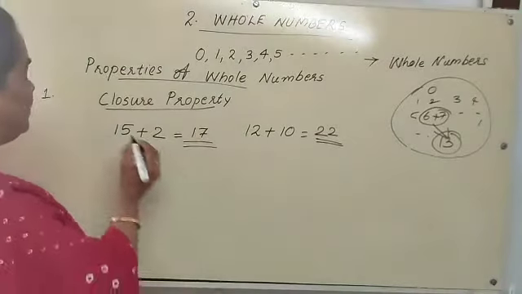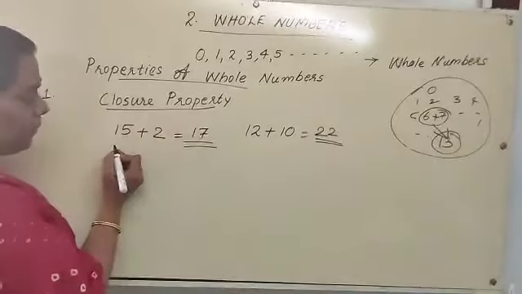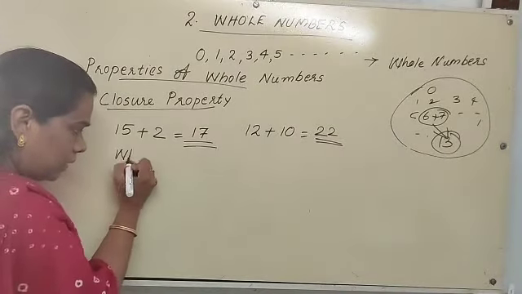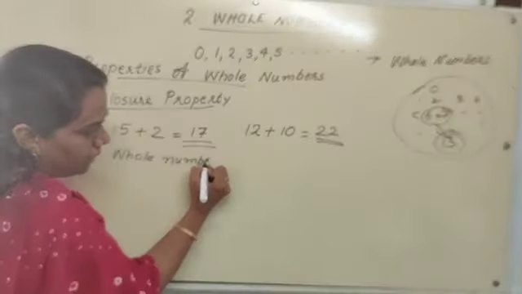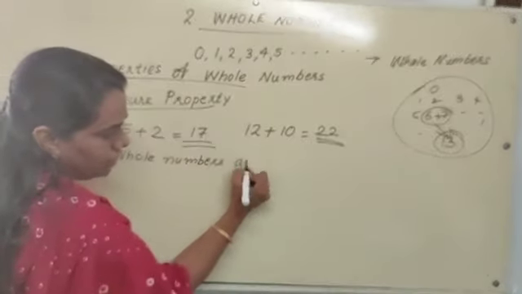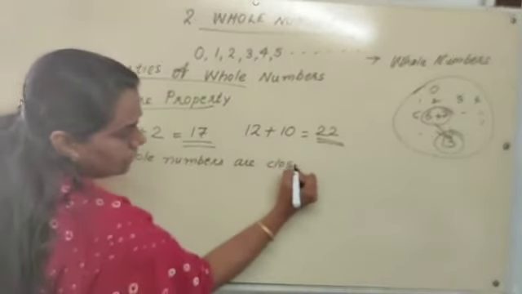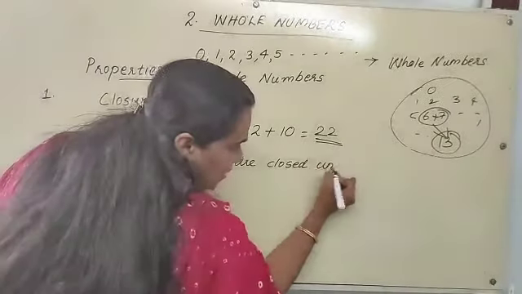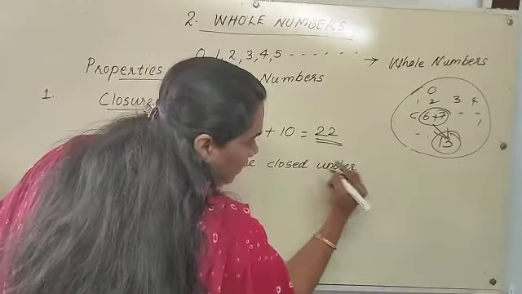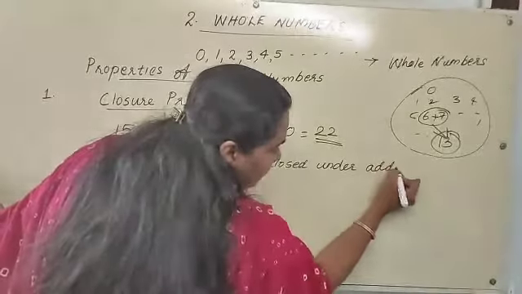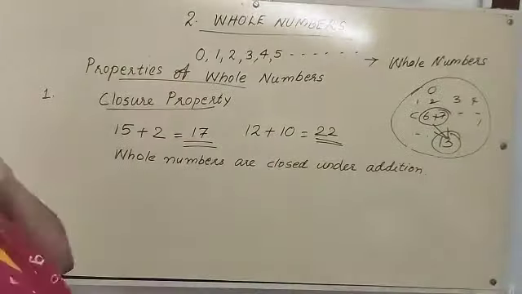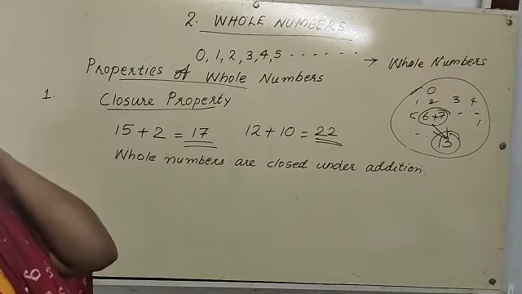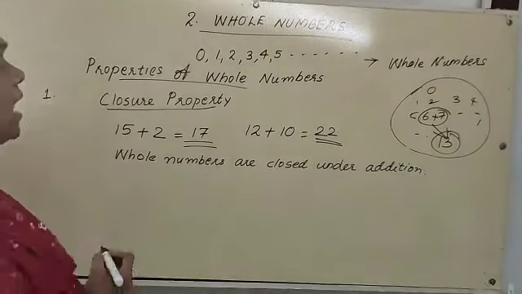So what is the first property? Whole numbers are closed under addition. Under which operation are we working? We are doing addition. When we add two whole numbers, we get another whole number. So we can say that whole numbers are closed under addition.